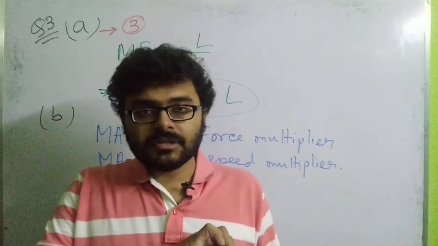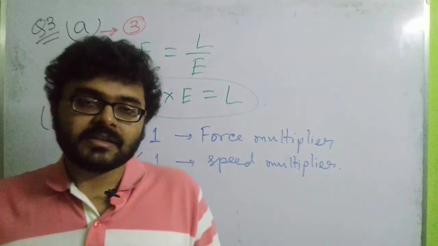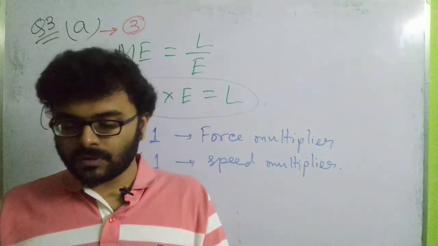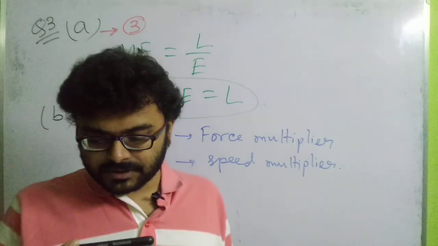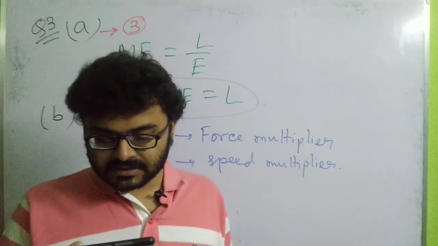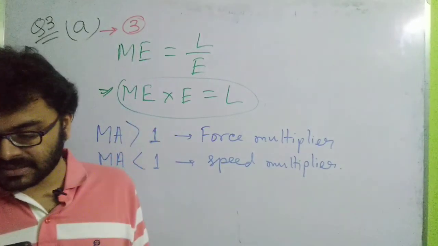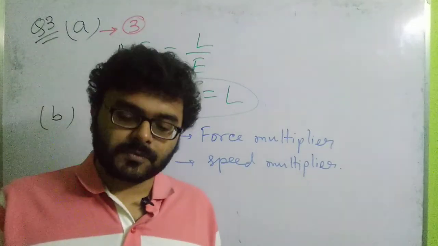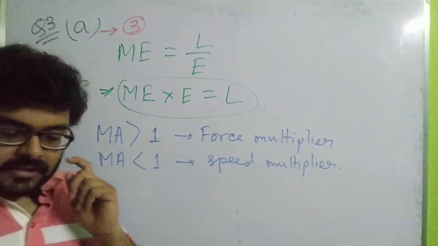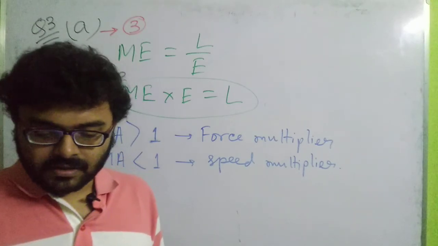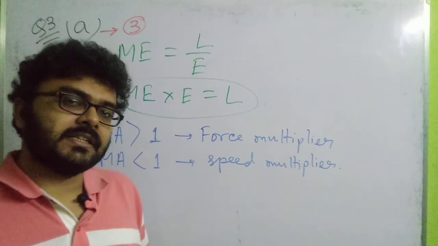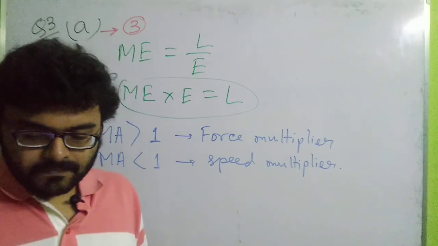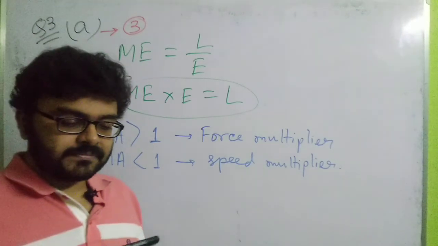A machine which gives the convenience of direction should have a mechanical advantage equal to 1. Okay. And the fourth option says, for a given design of machine, even if the mechanical advantage increases, the velocity ratio remains the same. Yes, so this is the correct option. For a given design, the mechanical advantage of a machine can increase, but the velocity ratio will definitely remain the same.